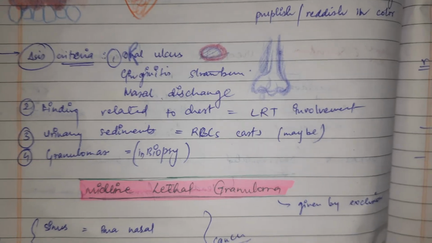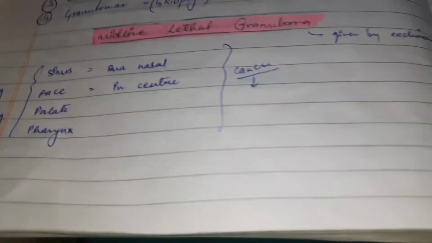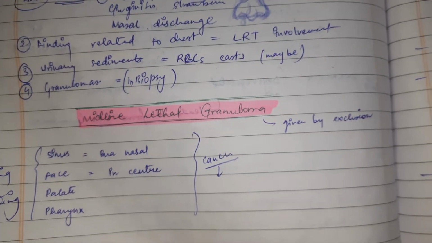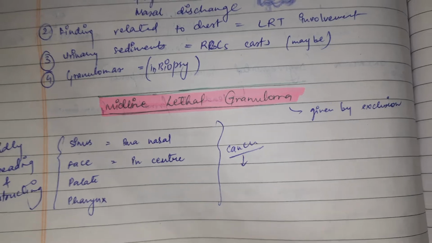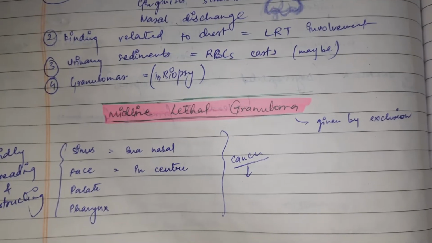Okay, now midline lethal granuloma. It is given by exclusion. It can come in question as an exclusion.